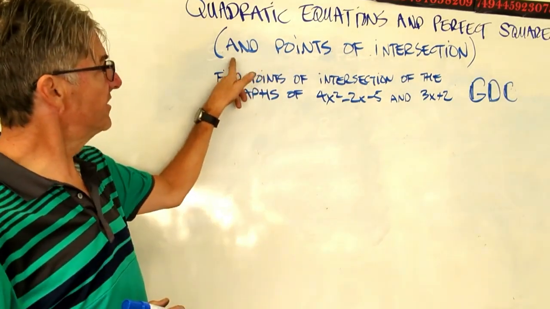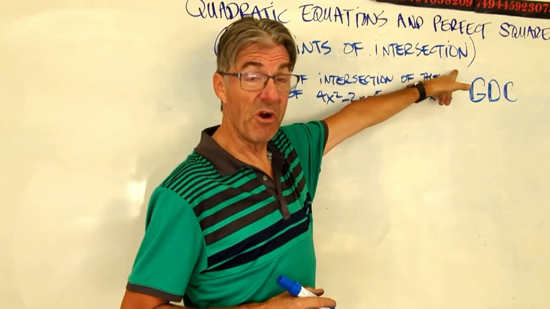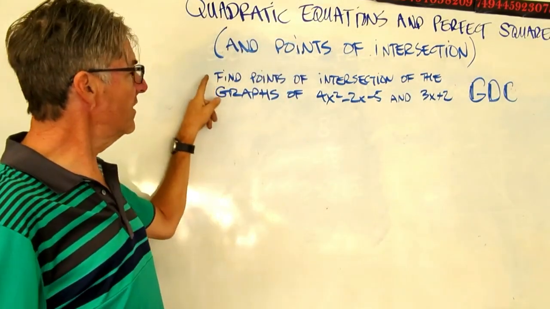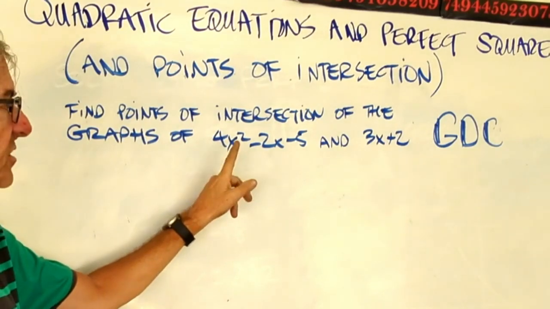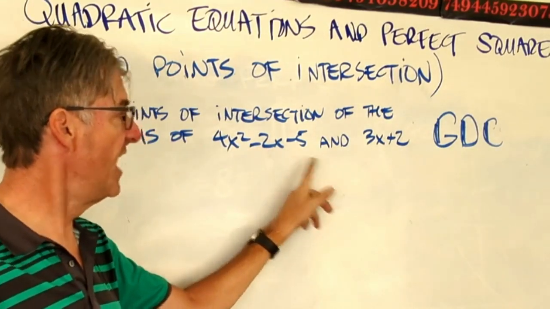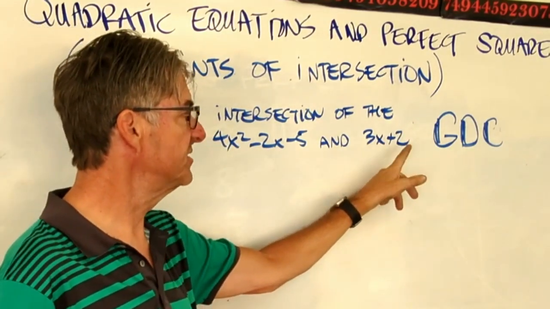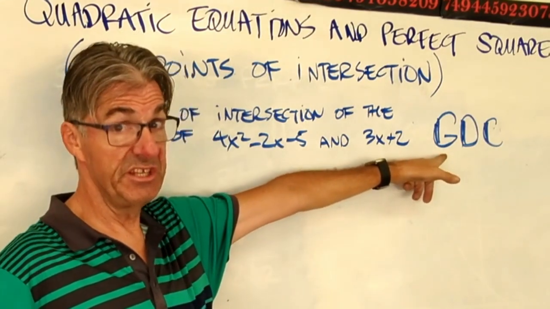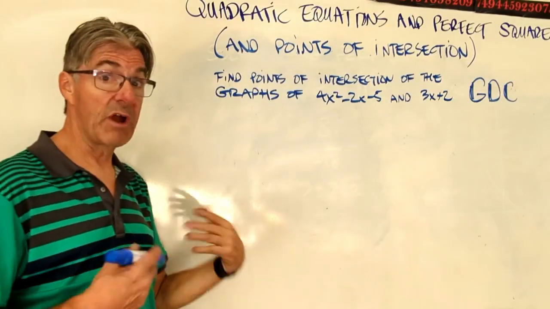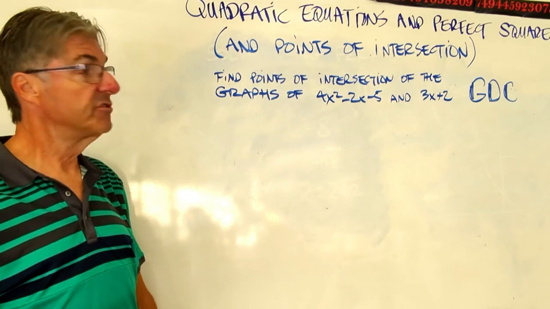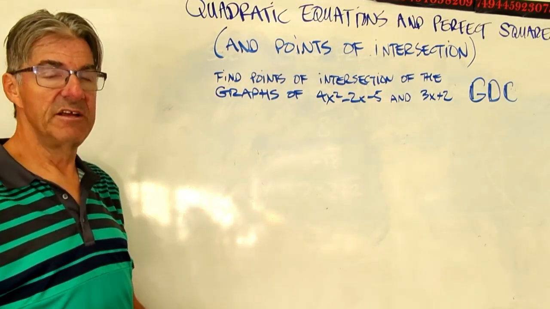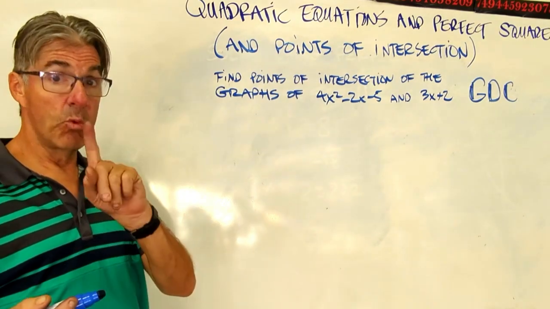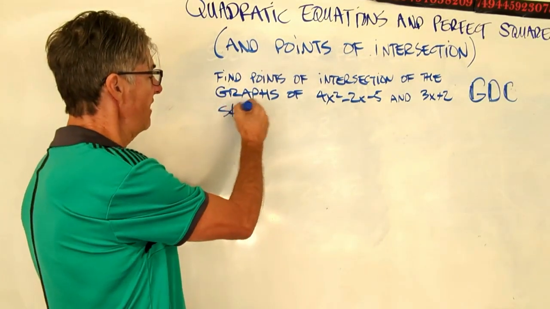What we're doing is I added this little subtitle to our title. We're going to find points of intersection of the graphs of this function, 4x squared minus 2x minus 5, and this function, 3x plus 2. Notice how I put GDC there. This question is a graphing display calculator question. So what I want you to do, I think you have enough already to just go do that. Now I'm going to add one requirement, sketch graph, okay?